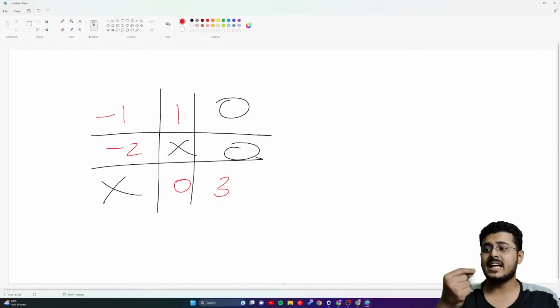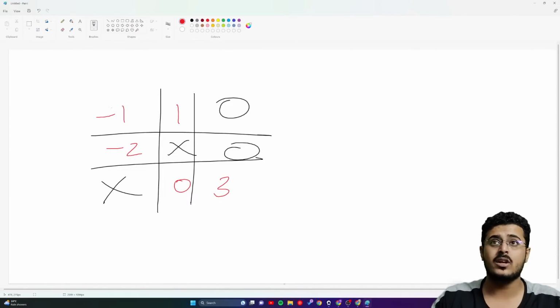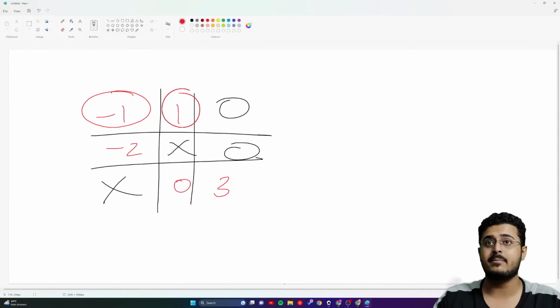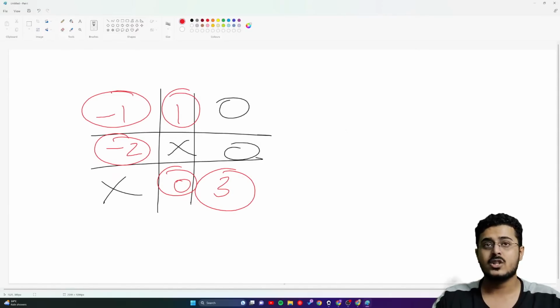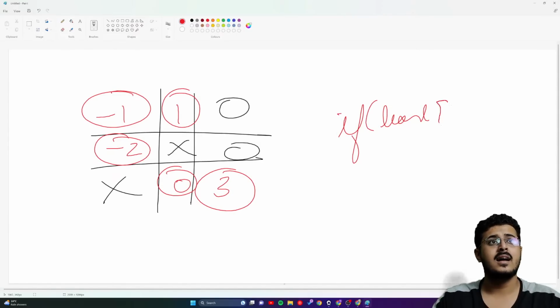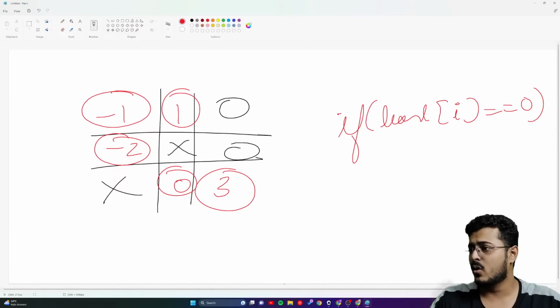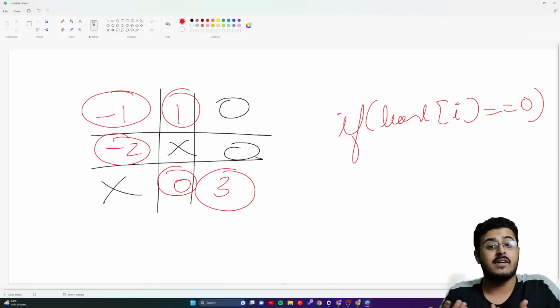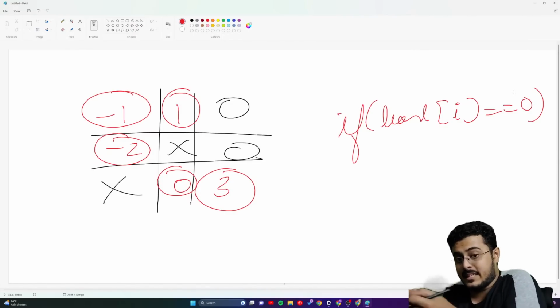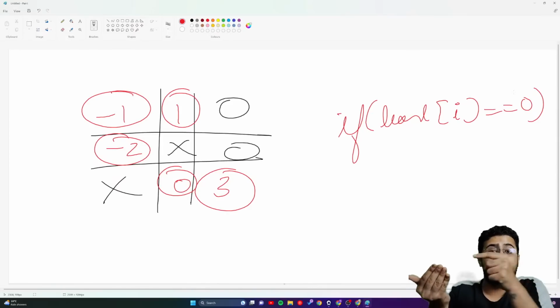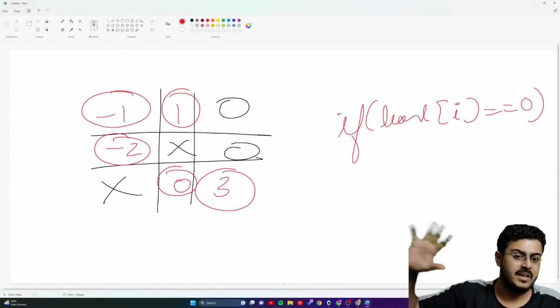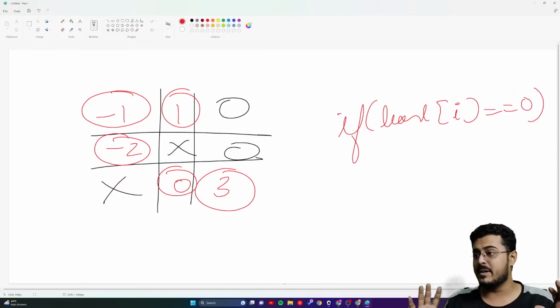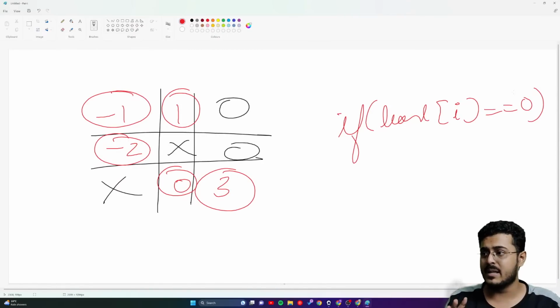So first I need to calculate this, and I can only calculate the min-max value wherever it is empty. This is empty, this is empty, this is empty, this is empty, this is empty. So if board at the position i is equal to 0, only then I can calculate the min-max value for that position. The min-max algorithm, we have already discussed, gives us a value back from the tree for every game state that you are playing. Let's assume that we have already implemented it, guys.